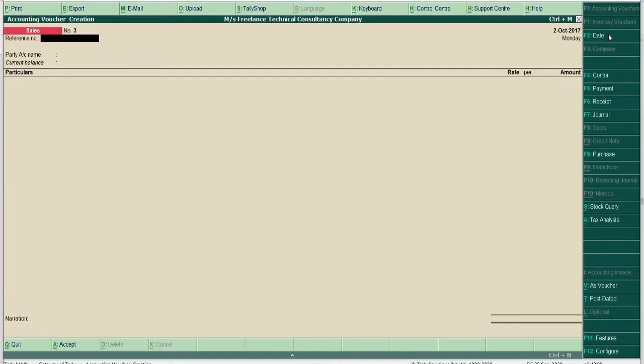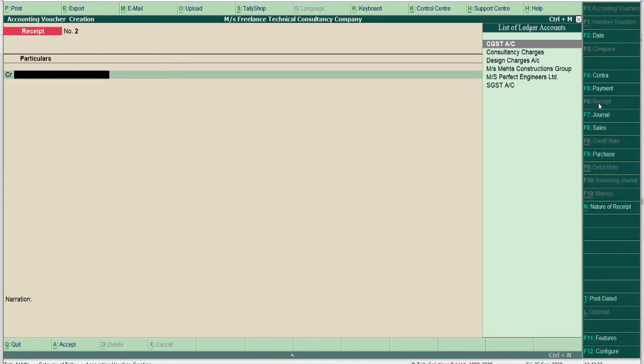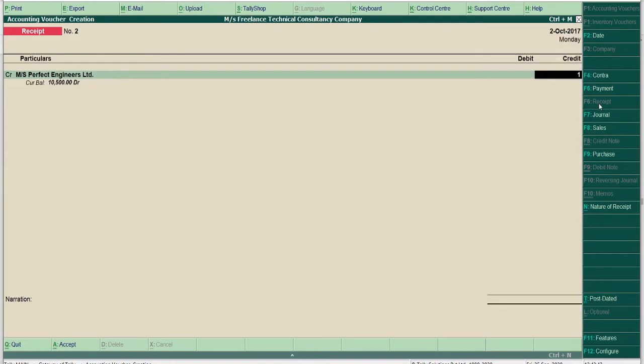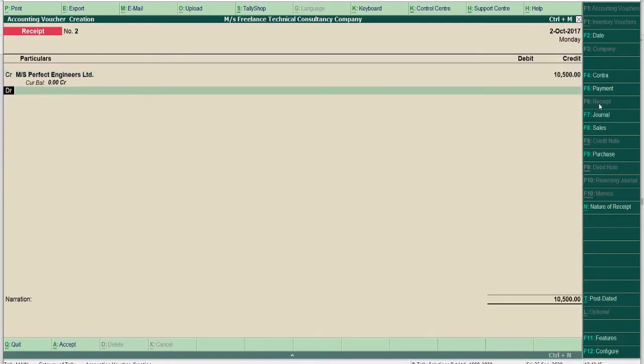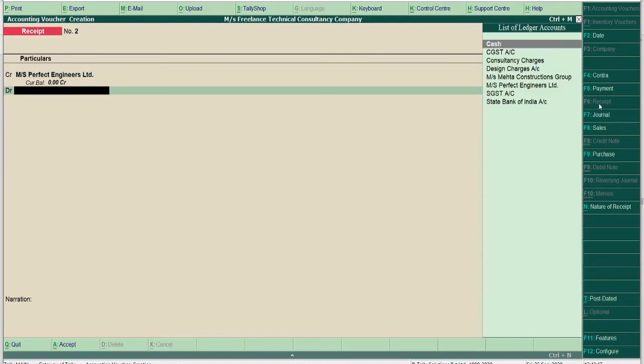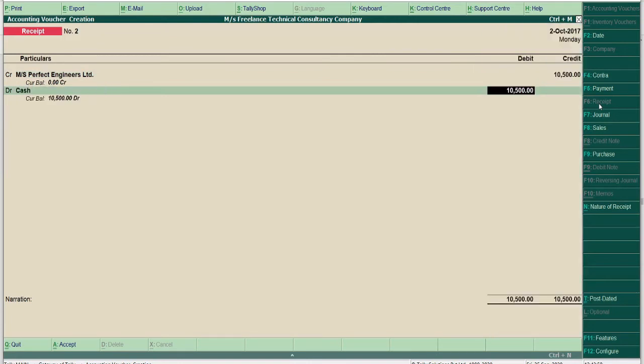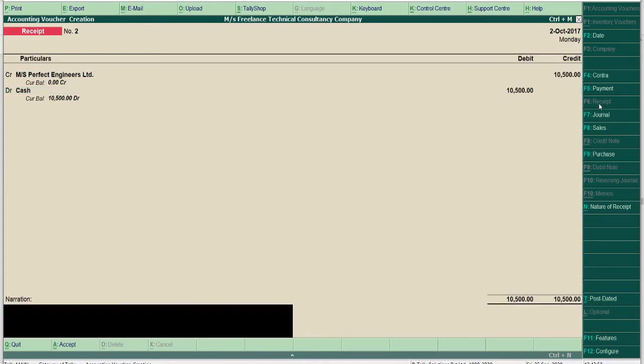Now again we are going to pass the receipt entry for this transaction. So receipt. Now here it is not mentioned whether there is a bank transaction or it is in cash. So we will assume this is the cash transaction. So we will consider this as cash received. So credit the account to Messrs. Perfect Engineers 10,500 and debit to cash 10,500.